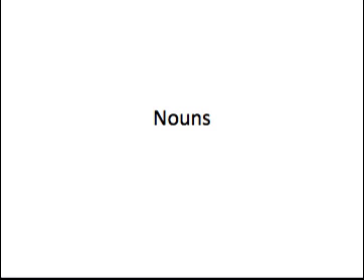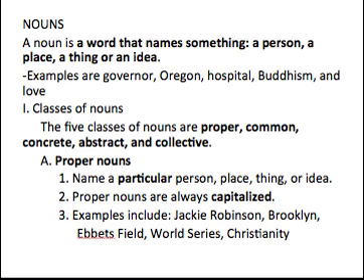So the first part of speech of the 8 — nouns, verbs, adjectives, adverbs, pronouns, conjunctions, interjections, and prepositions — that you're going to learn about is nouns. As you may remember, a noun is a word that names something: a person, place, thing, or an idea. There are examples there of persons, places, things, or ideas.